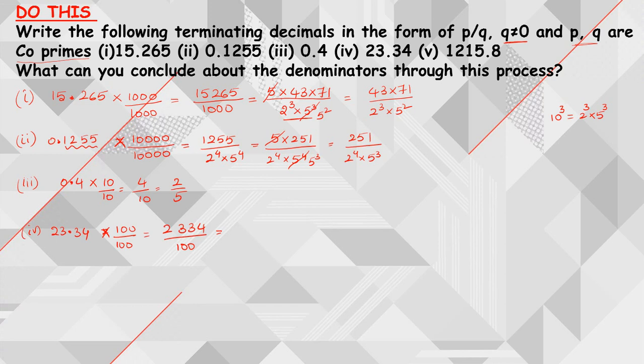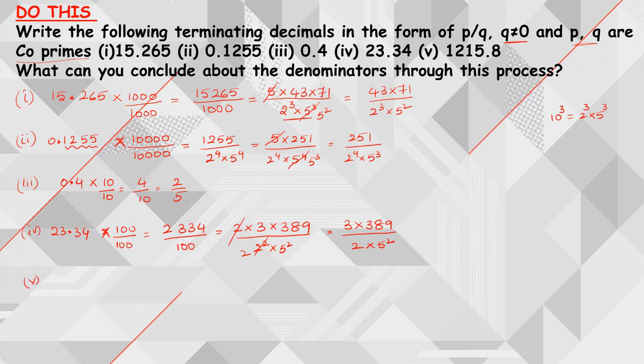Now 2334 I can write as 2 into 3 into 389, and 100 can be written as 2 square into 5 square. The 2 and 2 square cancel once, so finally I can write it as 3 into 389 divided by 2 into 5 square.